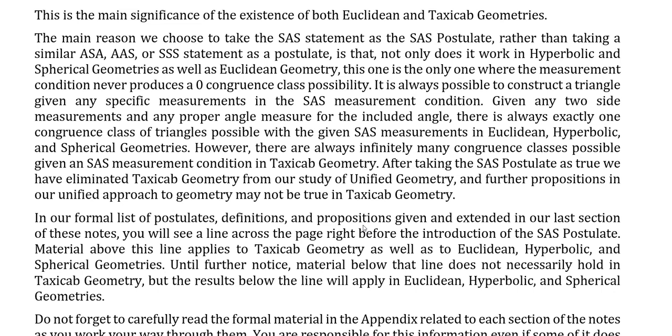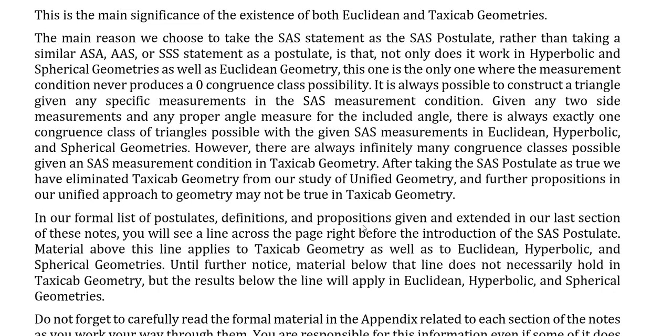Now, I think the main reason we choose to take the SAS statement as the SAS postulate, rather than taking a similar ASA or AAS or SSA statement as a postulate, is that not only does it work in hyperbolic and spherical geometries as well as Euclidean geometry, this one is the only one where the measurement condition never produces zero congruence class possibilities. It's always possible to construct a triangle given any specific measurements in the SAS measurement condition. Given any two side measurements and any proper angle measure for the included angle, there's always exactly one congruence class of triangles possible with the SAS measurements in Euclidean, hyperbolic, and spherical geometries. However, there are infinitely many congruence classes possible given an SAS measurement condition in taxicab geometry.